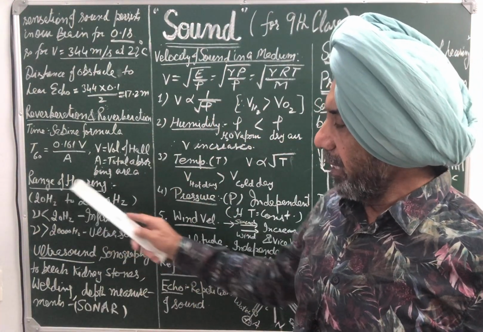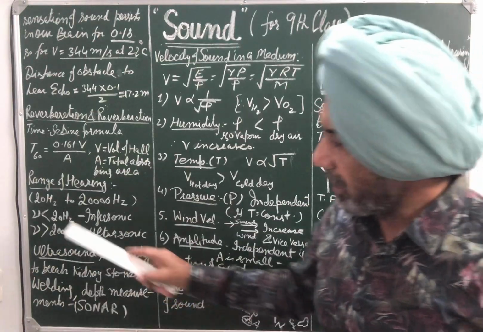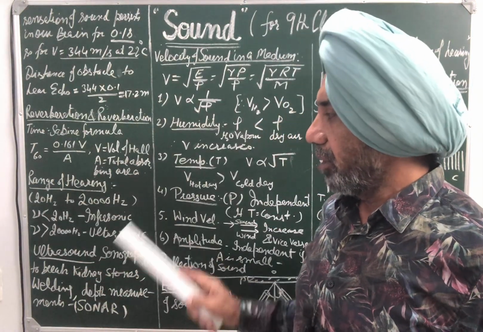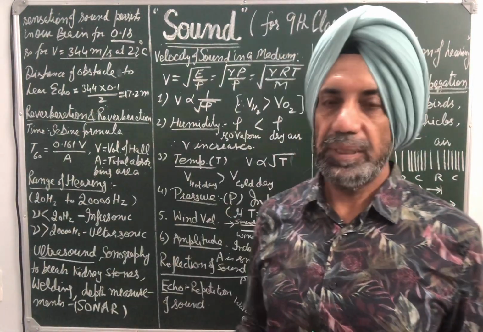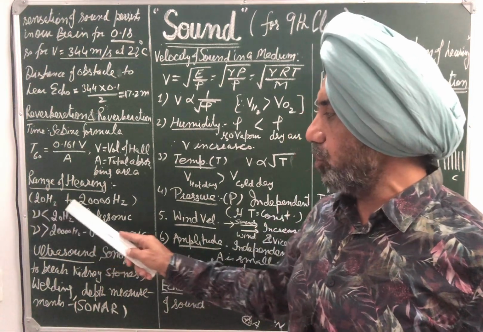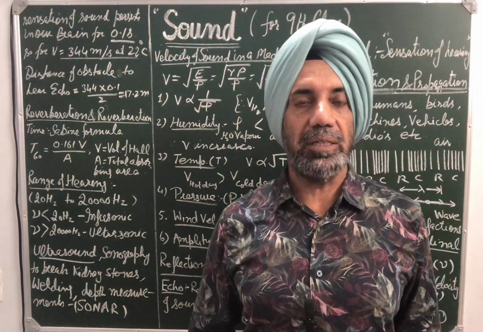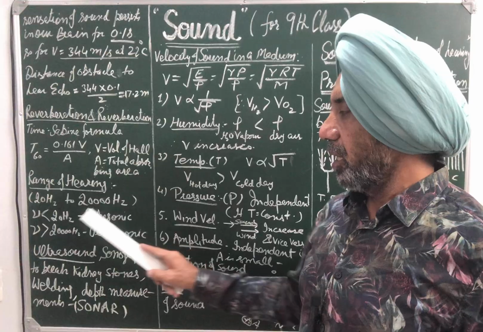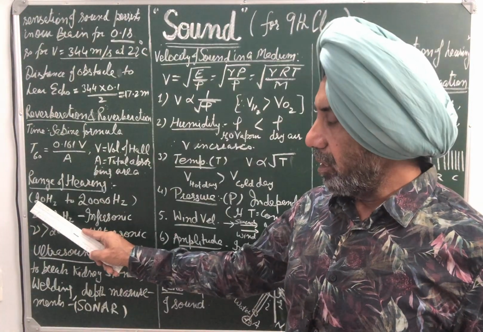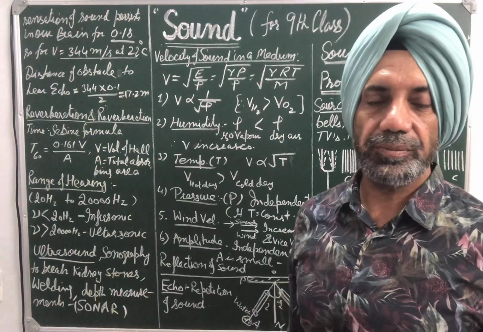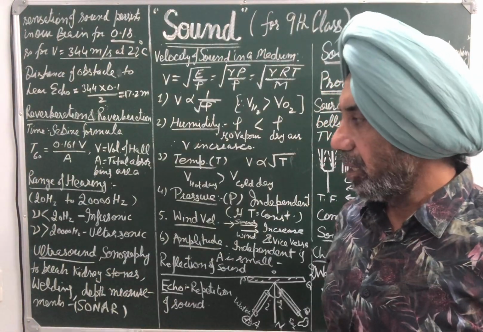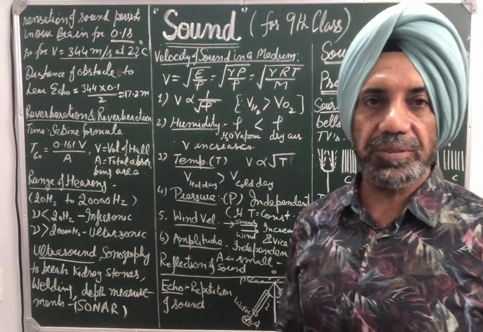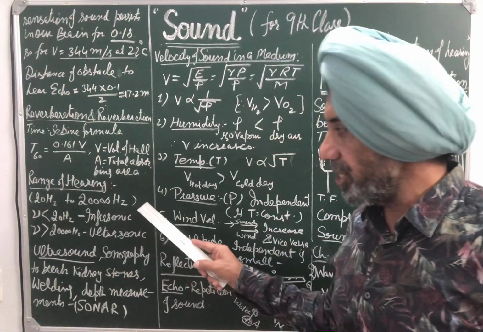So then a range of frequency, a range of hearing. What is the audible range for human? So audible range for human is 20 hertz to 20,000 hertz. So we can hear sound whose frequency lies between these two, 20 to 20,000 hertz. So we cannot hear a frequency less than 20 hertz or more than 20,000 hertz. So this is frequency of audible range.